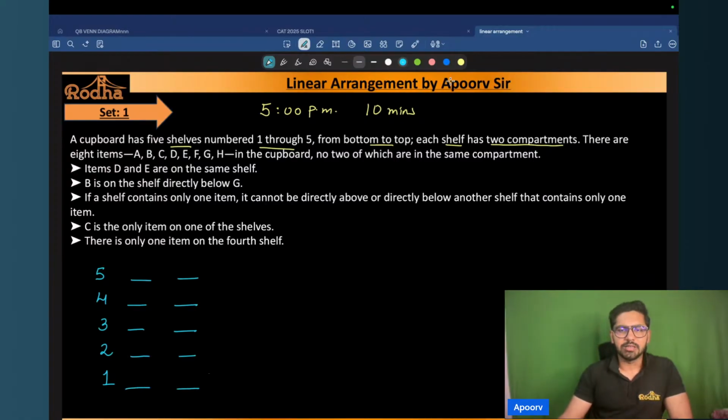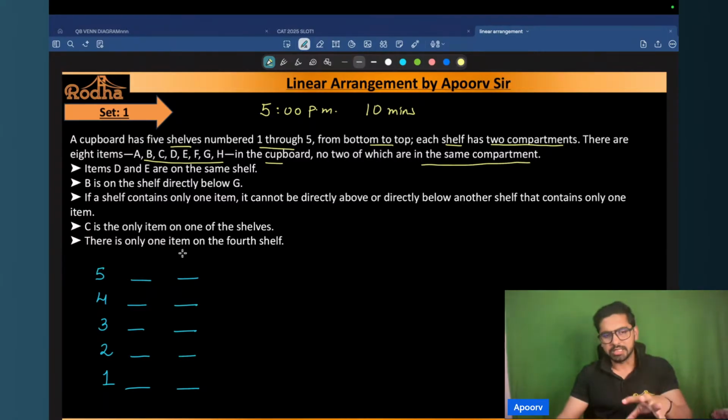Now, it further tells me that there are eight items, that is A, B, C, D, E, F, G, H in the cupboard, no two of which are in the same compartment. Okay. So I can say that there are eight items which are A, B, C, D, E, F, G, H, and they have to be placed in these shelves.